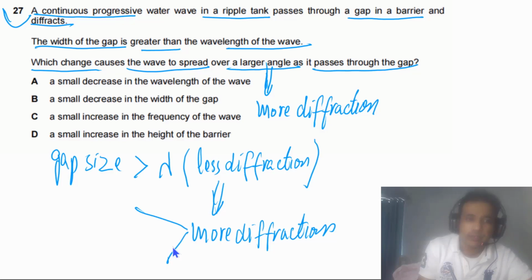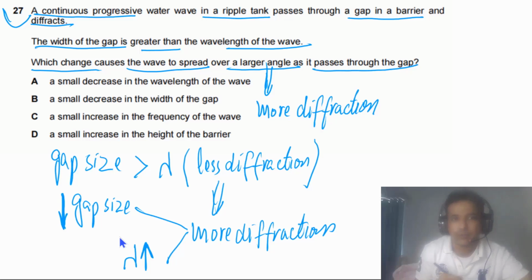More diffraction can be achieved if we reduce the gap size. So we have two options. One, we can reduce the gap size. And the second option, we can increase the wavelength. So we have these two options.